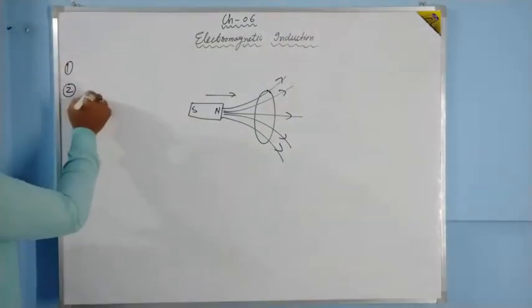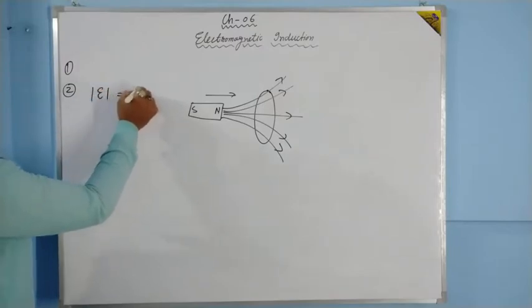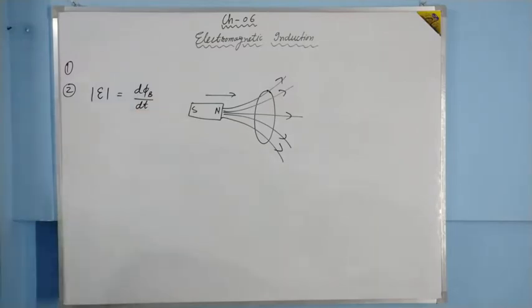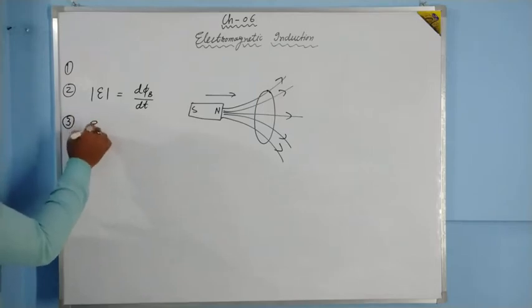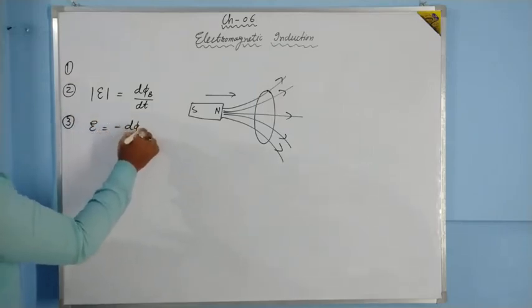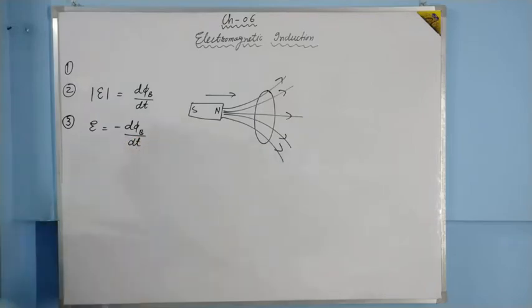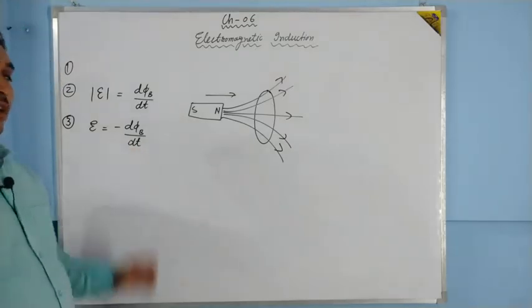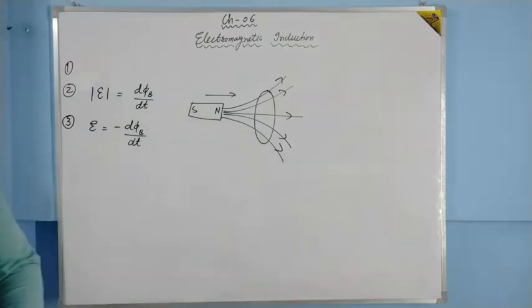The second law: the magnitude of induced EMF is equal to dφ/dt, meaning the rate of change of magnetic flux linked with the coil. And the third one is Lenz's law, which says that the direction of induced current or induced EMF is in such a way that it will oppose the cause which produces it. And what is the cause? The cause is the change in magnetic flux. So the direction of current will be such that it opposes dφ/dt.